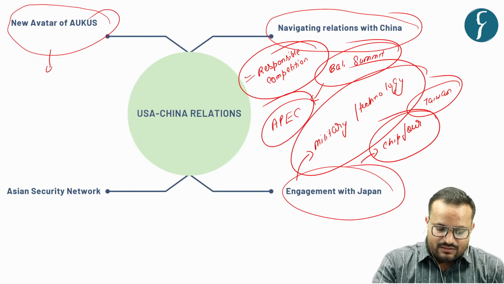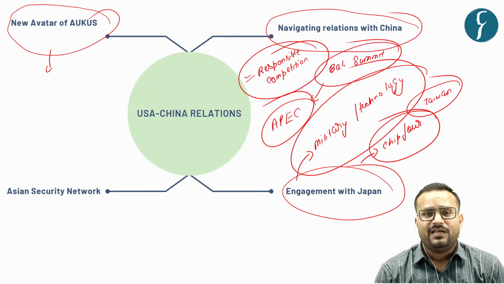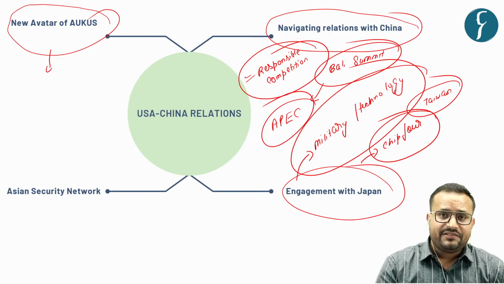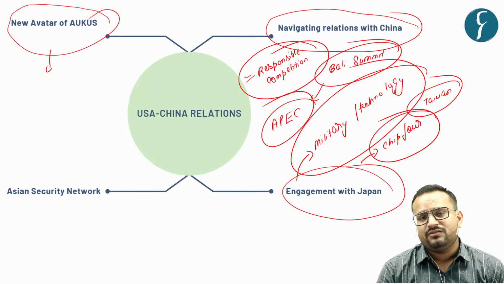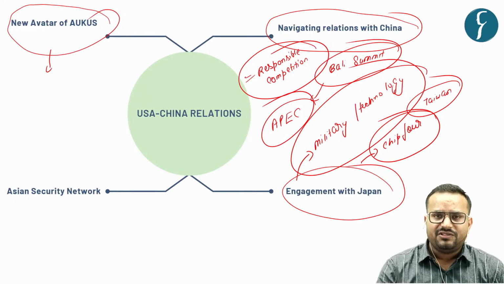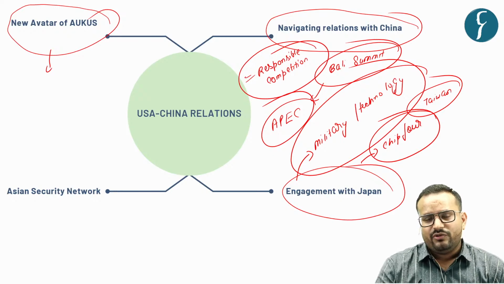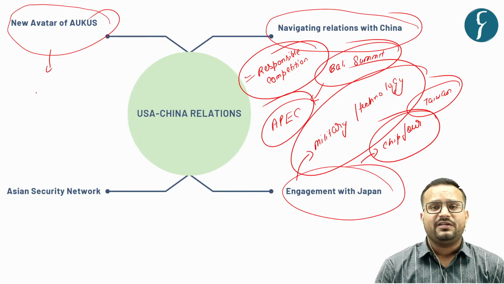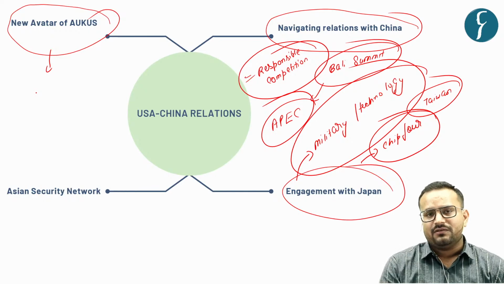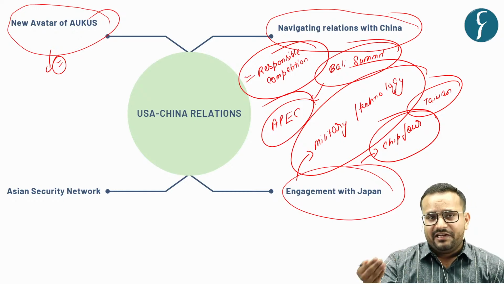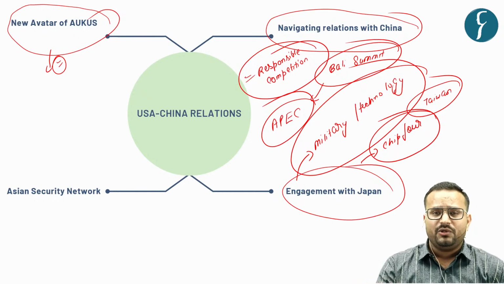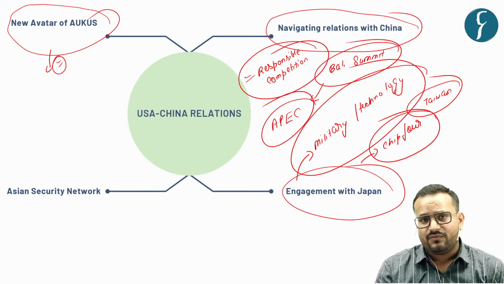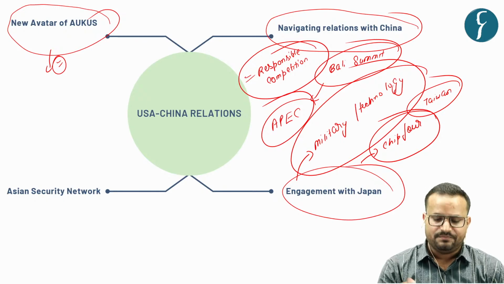In strengthening this relationship with Japan, what the USA is trying to do is to make Japan join AUKUS. AUKUS currently has 3 states: Australia, the United Kingdom, and the USA. Now, with the entry of Japan, the USA is basically trying to create a form of security network around the region of China. So this is how the new avatar of AUKUS is being designed. At a later stage, South Korea can also be induced to join this AUKUS. So a form of military alliance can be developed in this form.